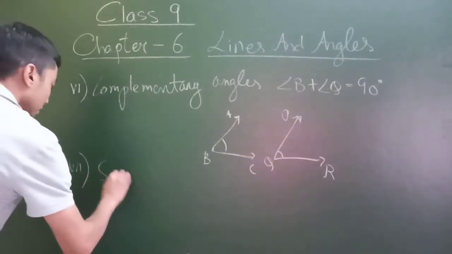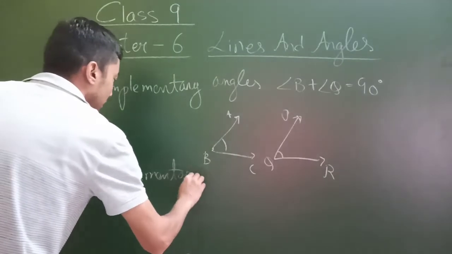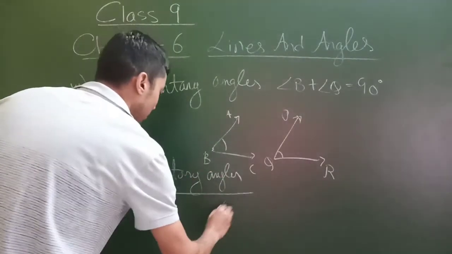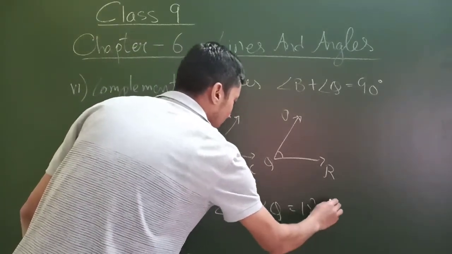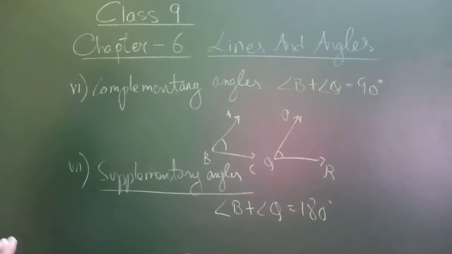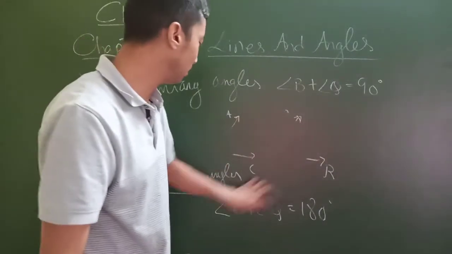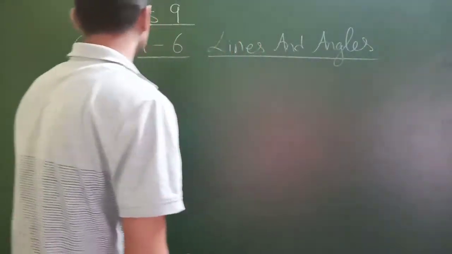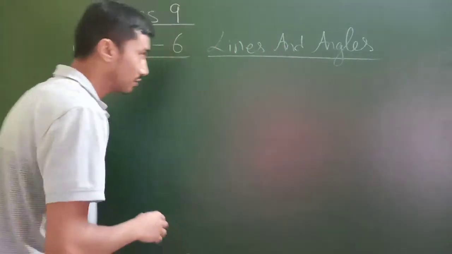Then of course you remember supplementary angles. Two angles are said to be supplementary if their sum is 180 degrees, right? So I hope you remember all these things. Because the basics are very important, no? In mathematics, if your basics are not good enough, you will have lots of problems.